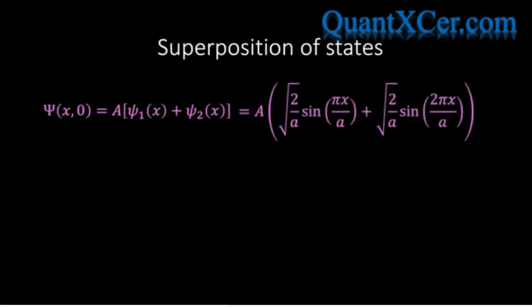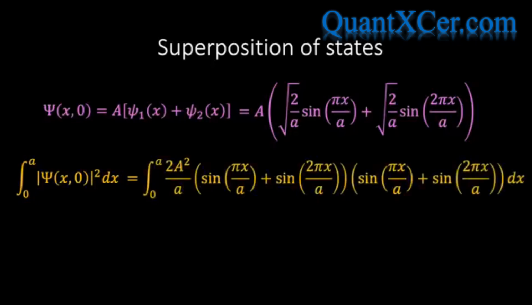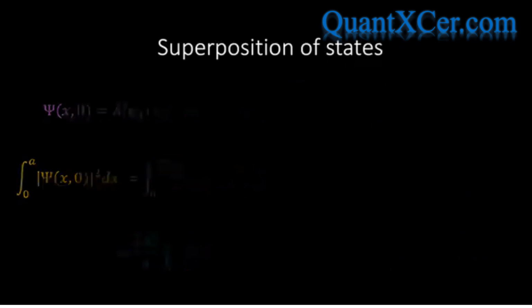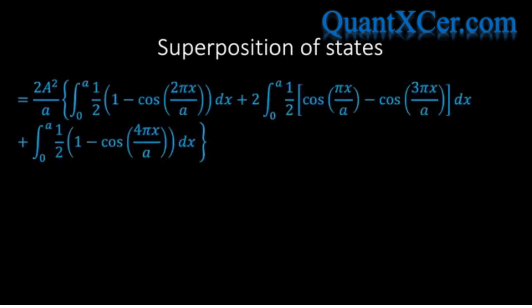Now, our first step is to normalize this wave function so that we can establish the constant a, and to normalize the wave function, we require the following relationship to hold true. If we substitute our expression for the initial wave function, we find the following yellow equation. And if we then multiply out the bracket, we find the following blue expression. Next, if we rewrite the sine squared terms in terms of cosines, we find the following rather overwhelming blue expression.